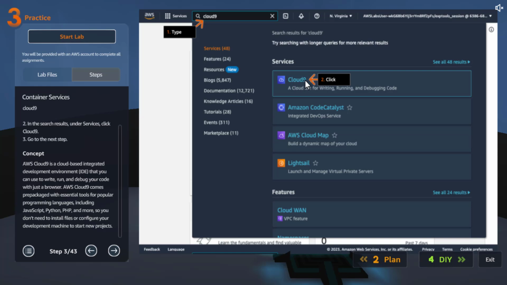So first of all, we need to open Cloud9, which is a cloud IDE, where you can write, run and debug code. AWS Cloud9 is a cloud-based IDE that you can use to write, run and debug your code with just a browser. AWS Cloud9 comes pre-packed with essential tools for popular programming languages, including JavaScript, Python, PHP and more. So you don't need to install files or configure your development machine to start new projects.